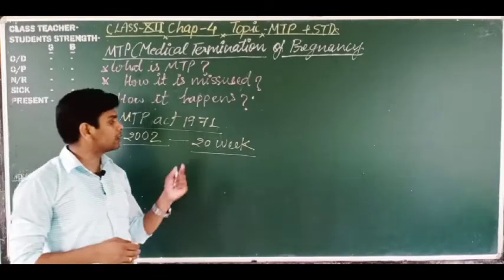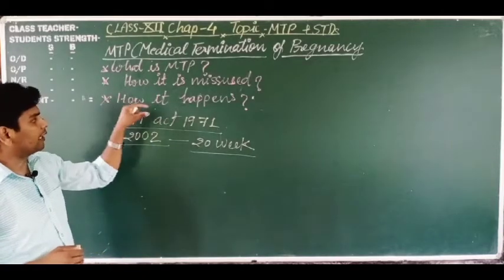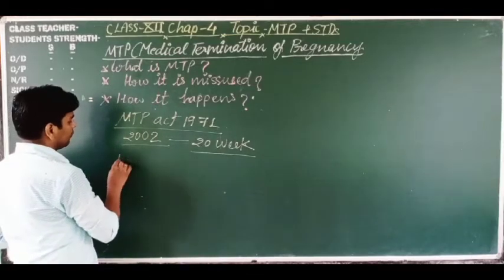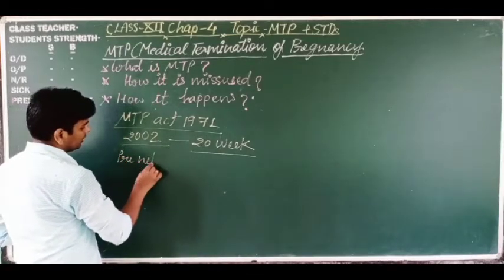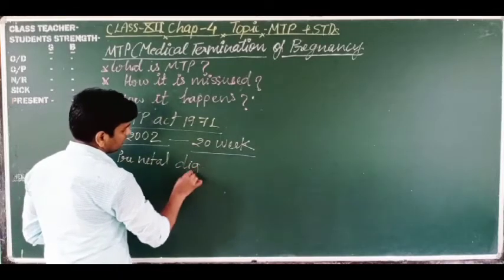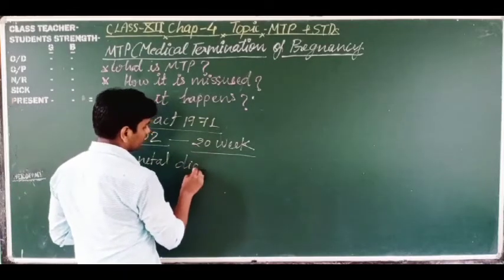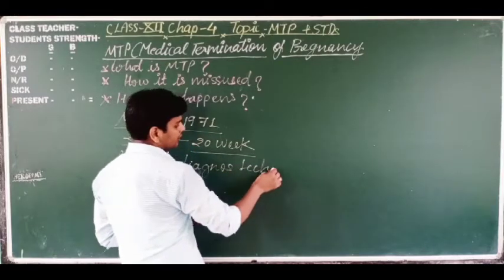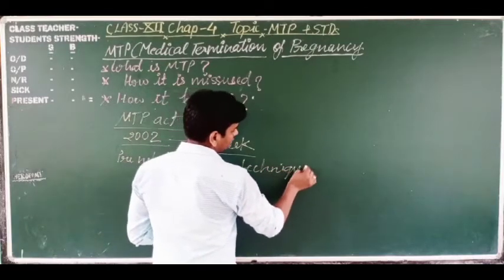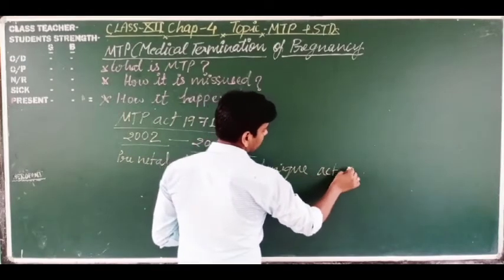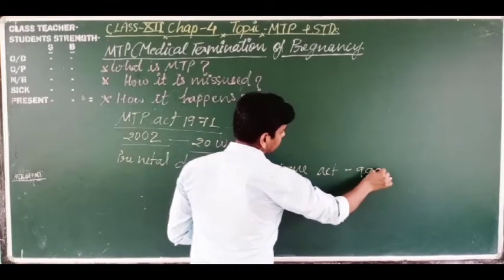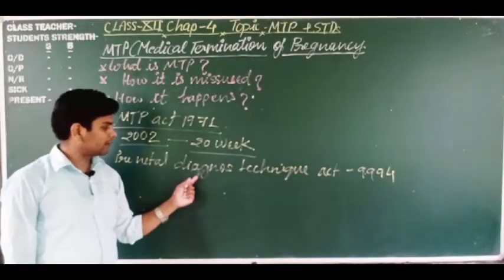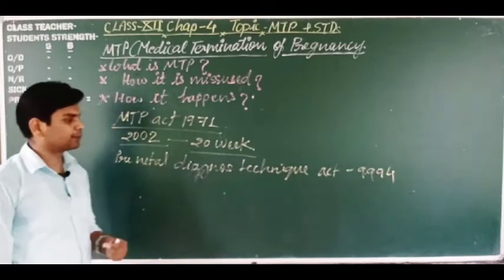Got it? So dear students, to prevent or restrict this misuse, the Indian government made the Prenatal Diagnostic Technique Act, 1994.